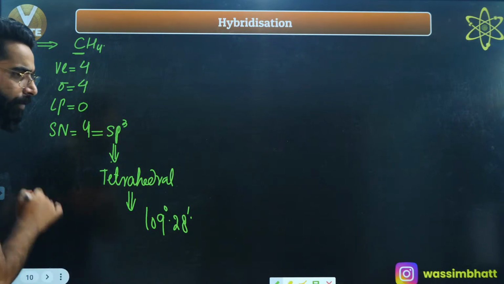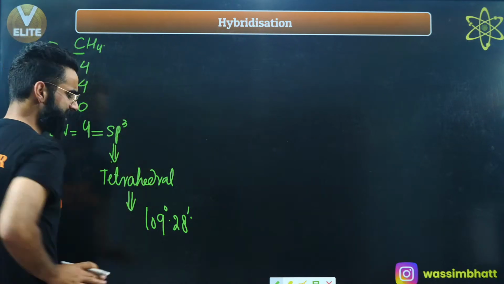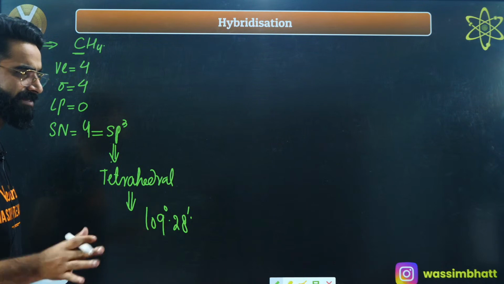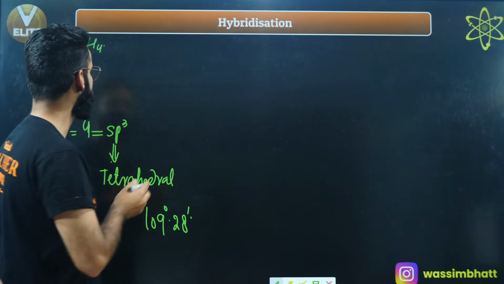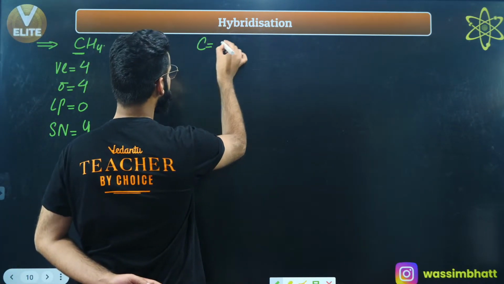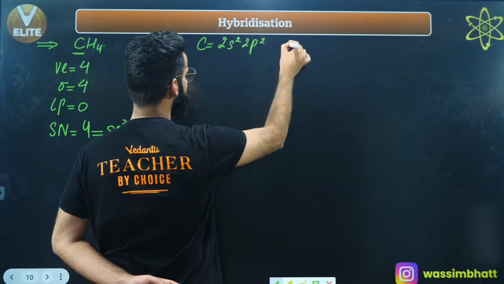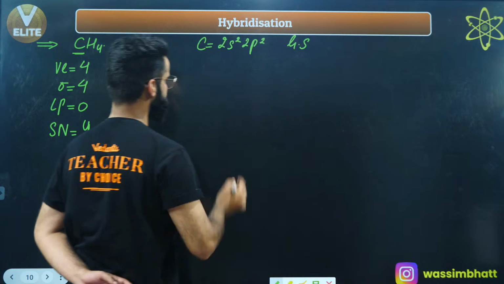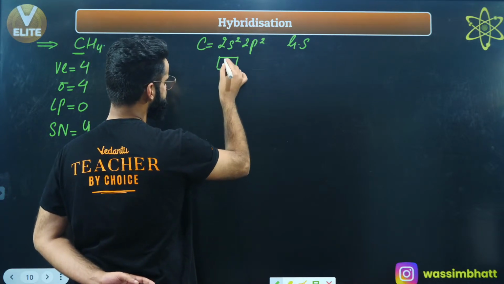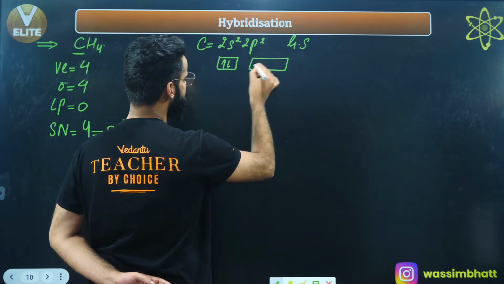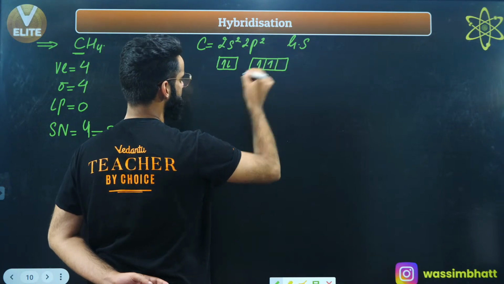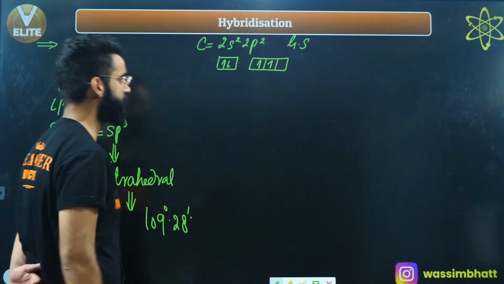Now, let me exactly show you how the CH4 actually gets formed. Let's exactly see it now. If I talk about carbon, the outermost configuration of carbon in ground state is 2s2, 2p2. This is the outermost electronic configuration of carbon in ground state. 2s containing 2 electrons, 2p containing 2 electrons. This is the ground state electronic configuration of carbon.